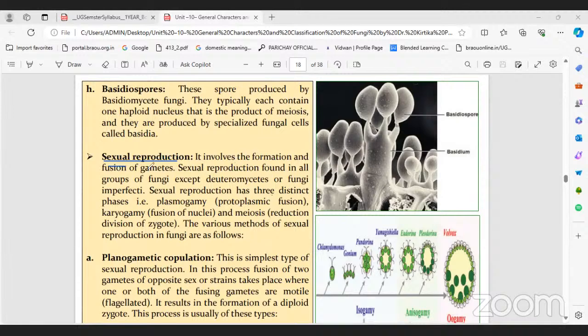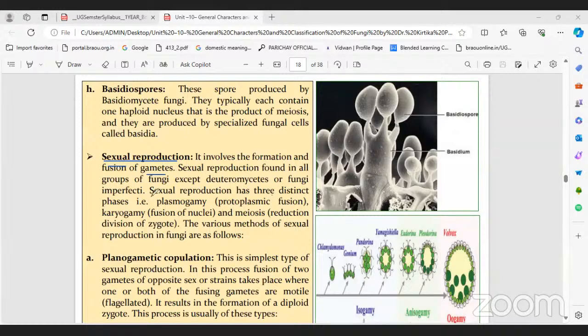Sexual reproduction involves the formation and fusion of gametes. Yeah, right, as you said, gametes. But these gametes develop inside some sex organs. The male one is called the antheridium or male gametangium. The female one is called the oogonium or female gametangium.